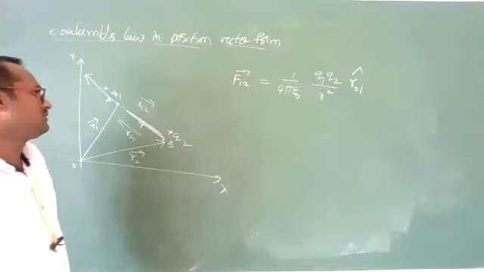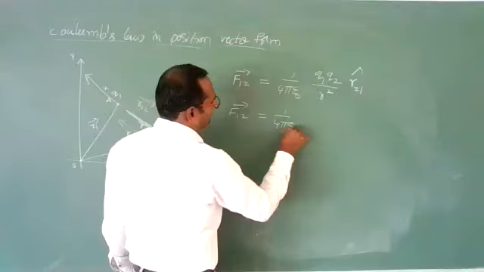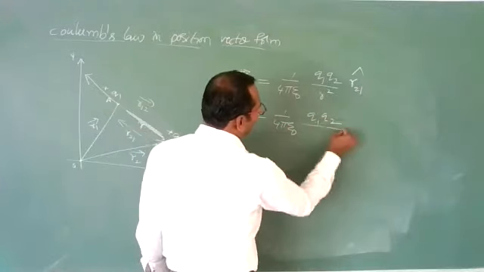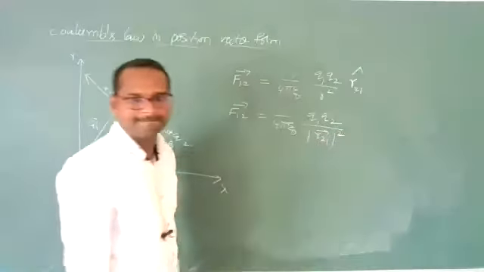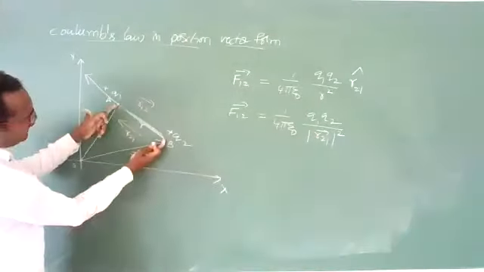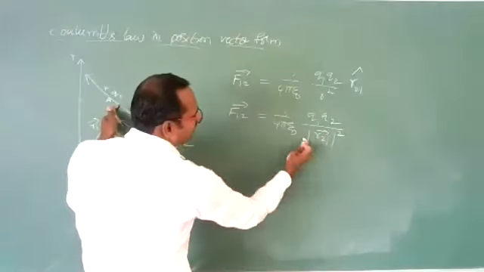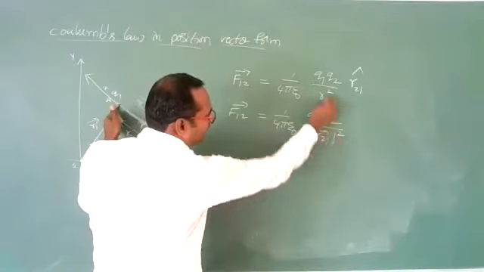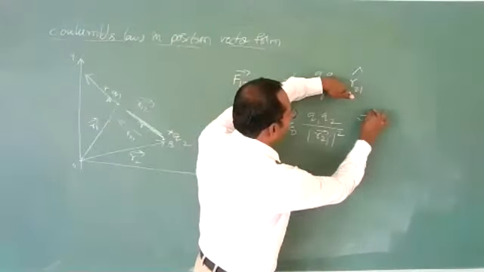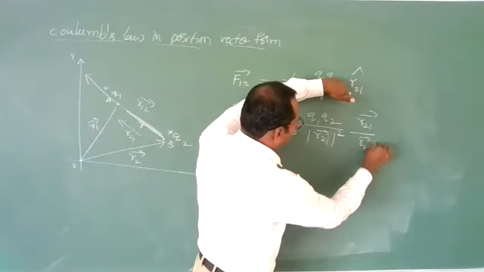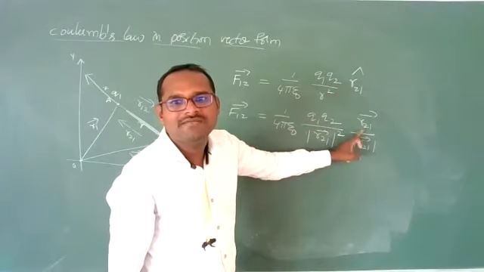Still, it can be written as F12 bar equal to 1 by 4 pi epsilon naught Q1 Q2 by modulus of R21 bar square. The magnitude of R21 is R, so modulus of R21 means nothing but R square. And the unit vector can be written as R21 bar divided by modulus of R21 bar. Yes, we can write like this: A cap can be written as A bar by modulus of A bar.